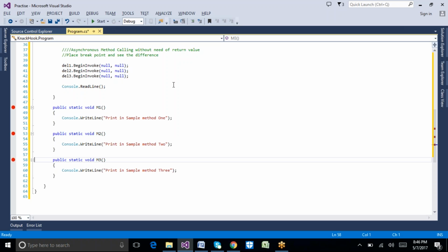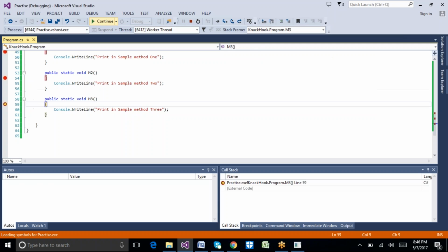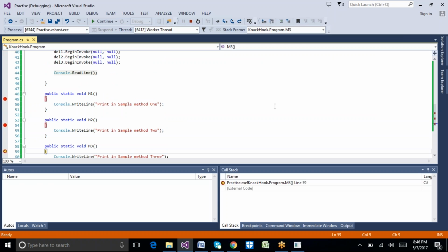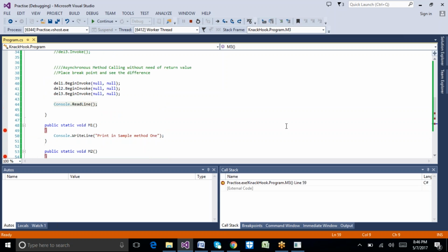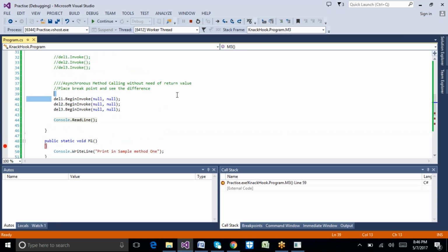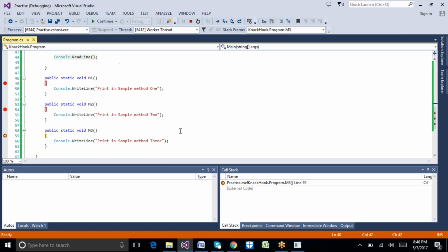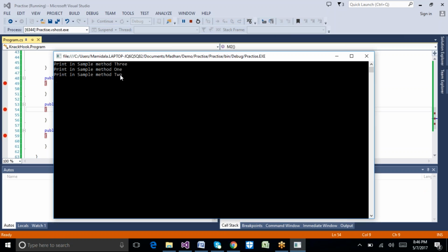Let's place the breakpoint and try to execute the program here. Which method was called first? Delegate 3, method 3, right? But what did we call first here? Delegate 1 only, right? Yes. Okay, so let's see the second method. Automatically method 3 will be called here, then method 2. So the order is 3, 1, 2.